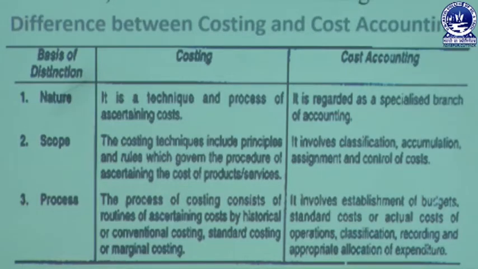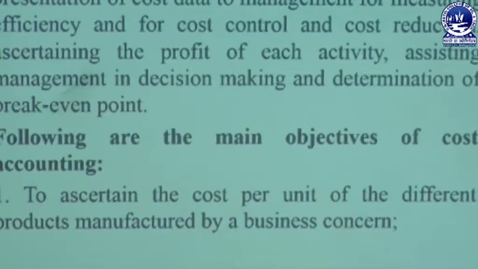But in case of cost accounting, that generally involves establishment of a budget. We must prepare a budget or predetermined estimation, which is called the standard cost, as well as the actual cost, and we must compare the standard with the actual. Classification, recording, appropriate allocation and apportionment, everything must be taken into consideration in cost accounting.